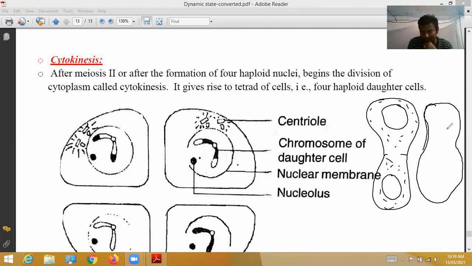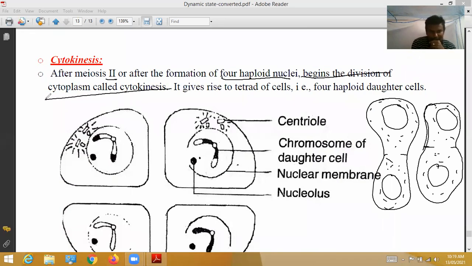Same way, the nuclear membrane slowly forms a layer. This is cytoplasm. So after meiosis 2, after the formation of 4 haploid nuclei, the division of cytoplasm begins, called cytokinesis. So 4 incompletely formed nuclei: 1, 2, 3, 4. After the incomplete formation of the 4 haploid nuclei, in between them the cytoplasm is divided and a cell wall forms.